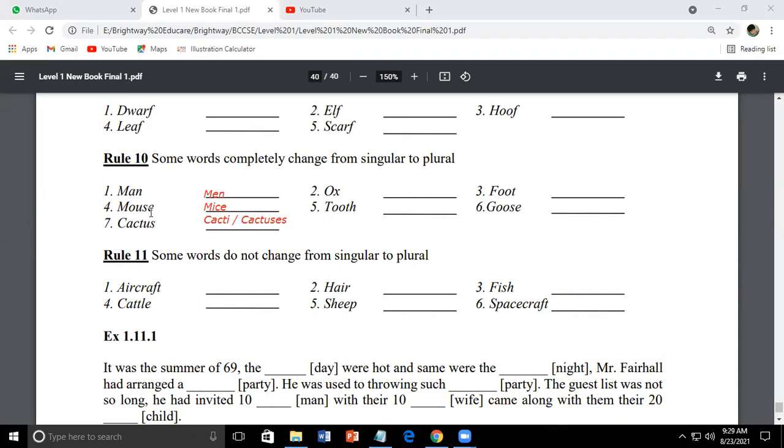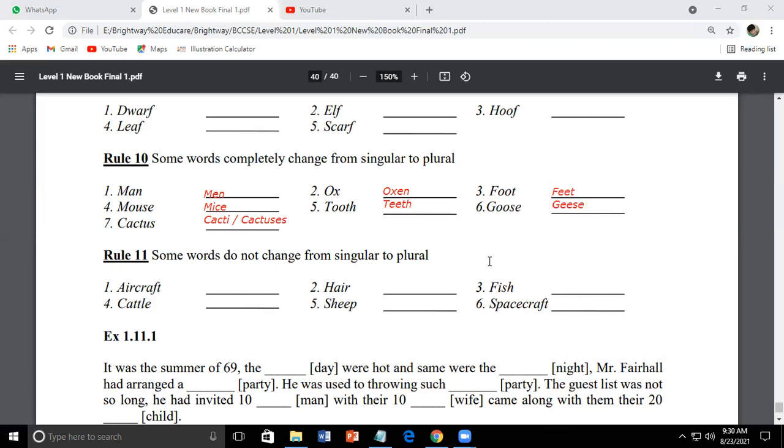Man becomes men, mouse becomes mice, cactus becomes cacti or cactuses, ox becomes oxen, tooth becomes teeth. Okay, so we have ox that becomes oxen, tooth becomes teeth, foot becomes feet, and goose becomes geese.